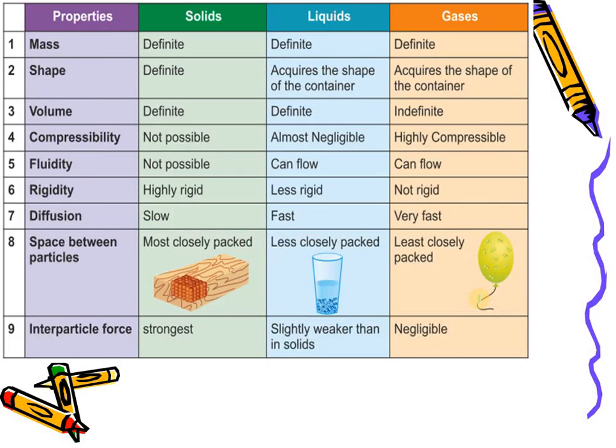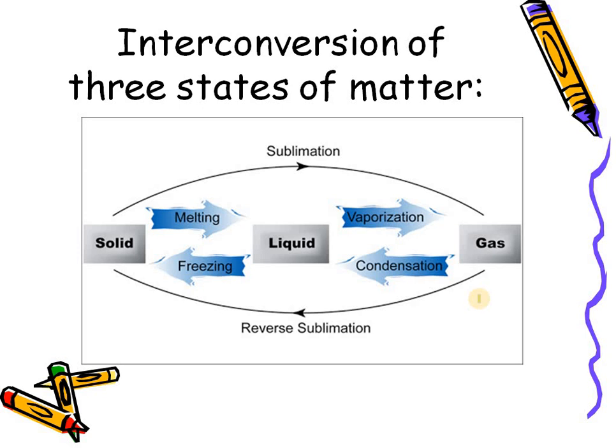This is again the difference which covers all three states: solid, liquid and gas. And then this is how the interconversion of the three states will occur. When we heat a solid, it will form liquid; that is melting. When we heat a liquid, it will form gas; this is vaporization.